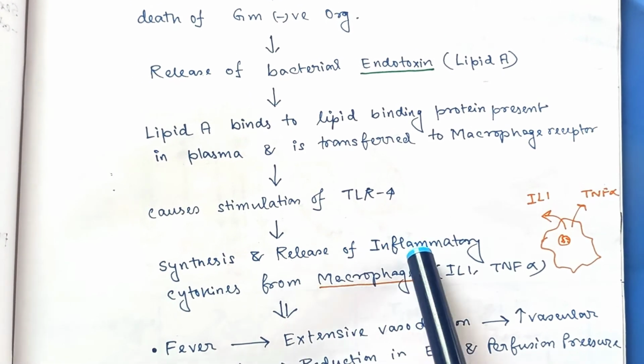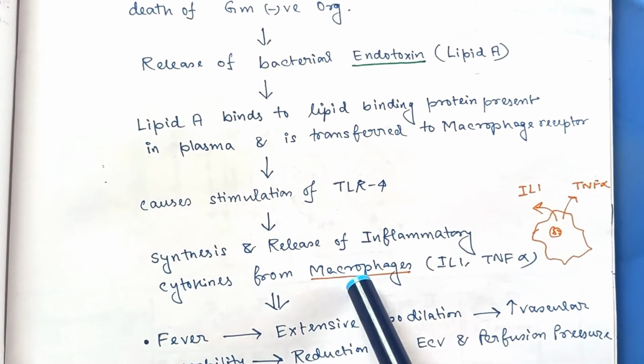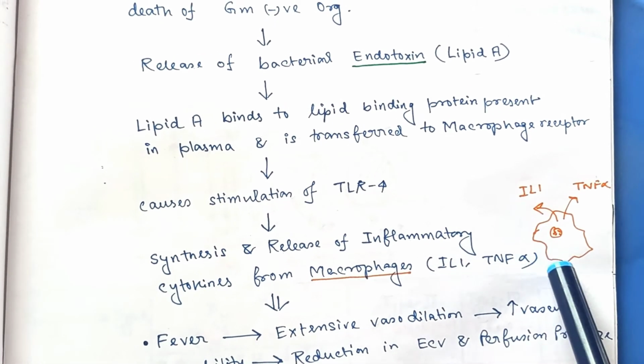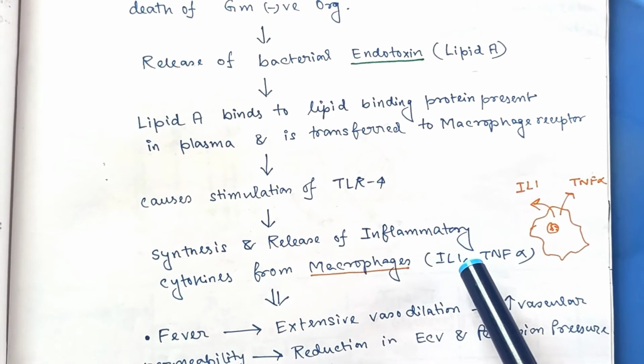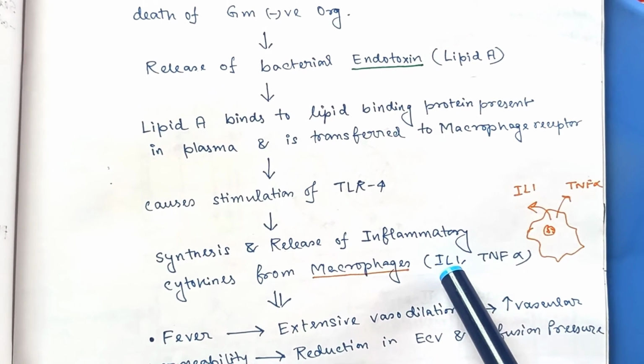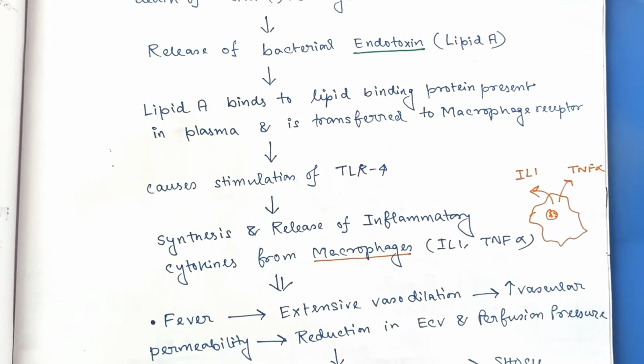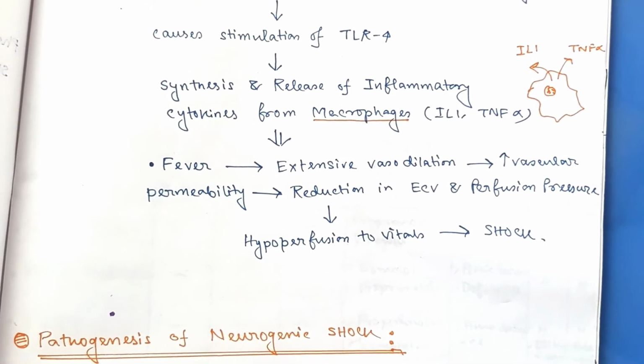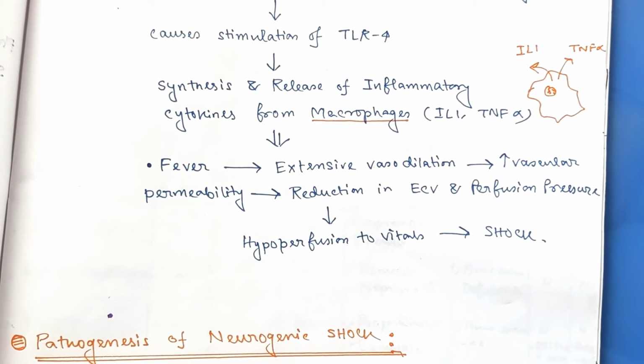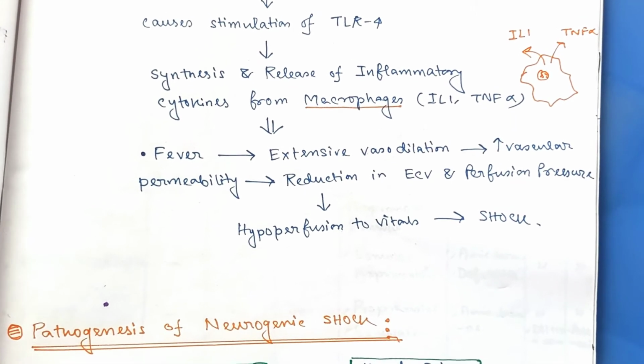Synthesis and release of inflammatory cytokines from macrophage. This is the macrophage, and there is release of some cytokines like interleukin 1, TNF alpha, etc. And these cytokines ultimately mediate some fever or shock.